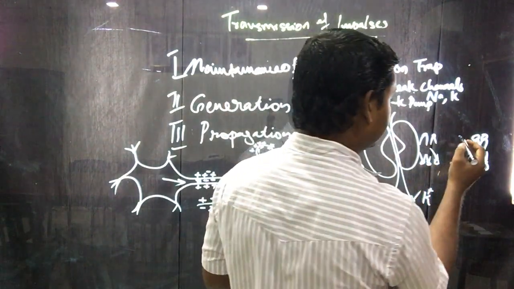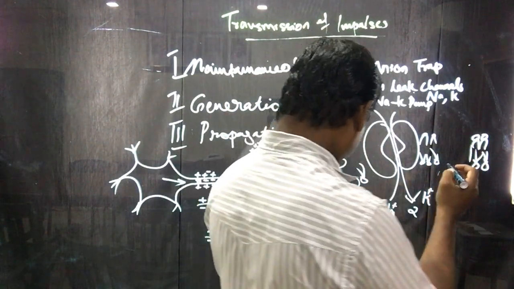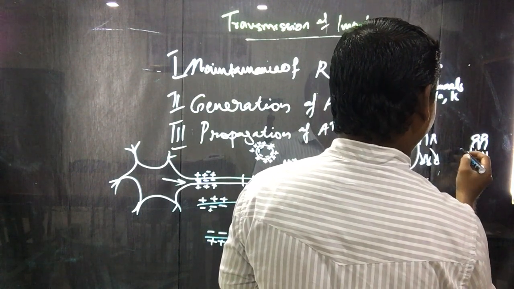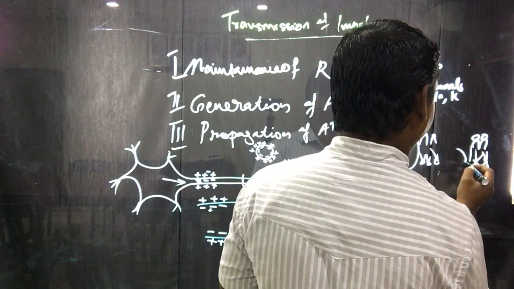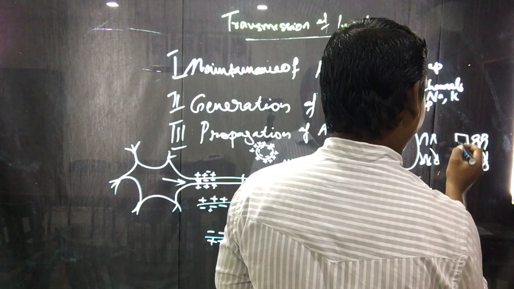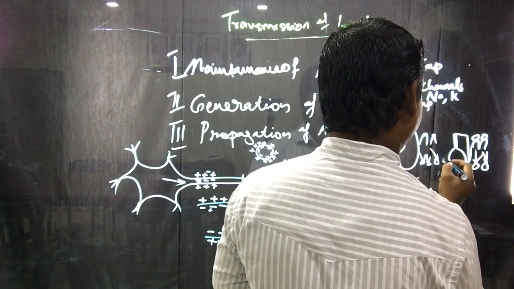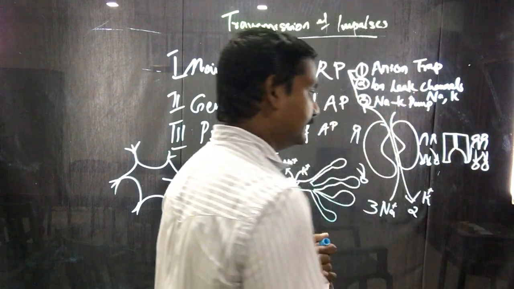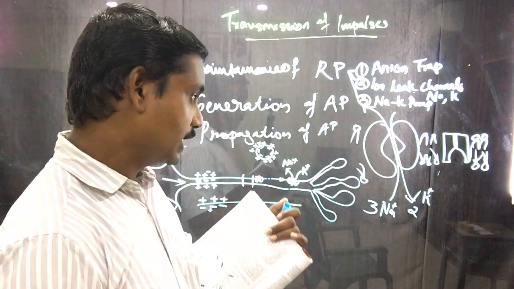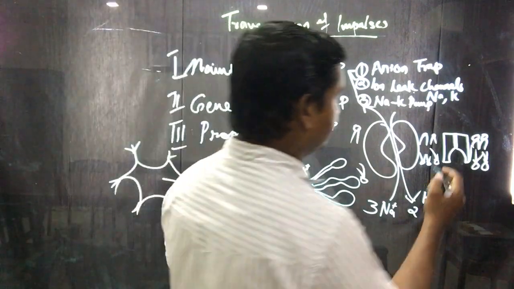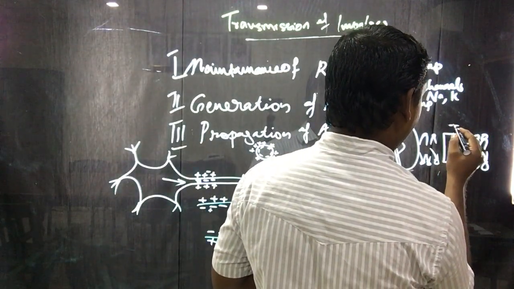I hope you can see it. Suppose this is the sodium potassium pump, and this is enzyme 1,